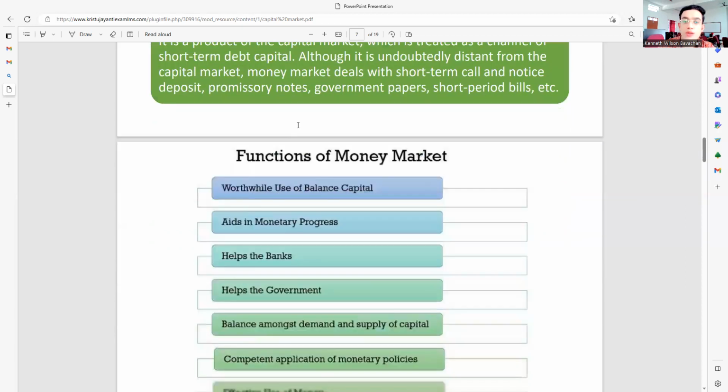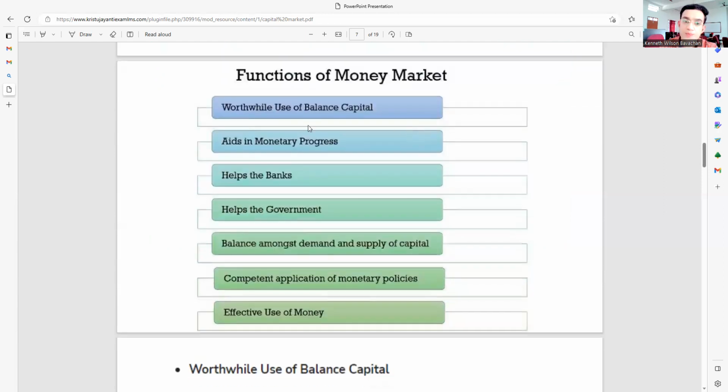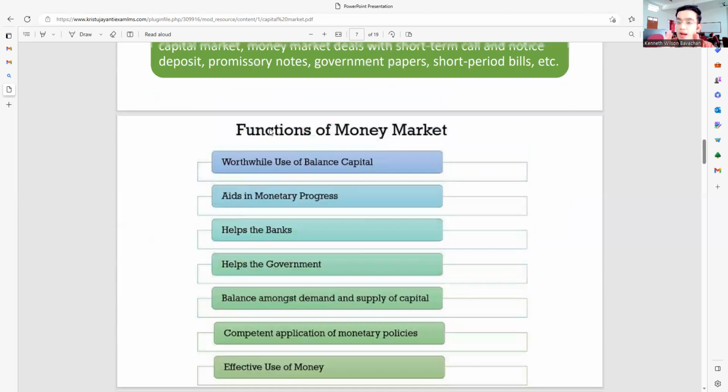Okay, coming to the functions. Now, when we learn the functions, we can understand the concept a little better, which is our last topic for today. So, coming to the functions of money market, first is what? Worthwhile use of balance of capital. It is very important to understand the money which is not required. If at all we do not have enough money with us, how are we going to balance that money? It is going to happen for a very short span. That's why they're simply saying worthwhile. Use of balance of capital, balancing the capital with whatever is available.